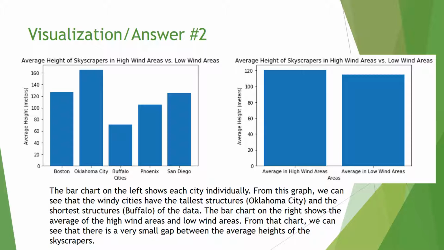The bar chart on the left shows each city individually. From this graph, we see that the windy cities have the tallest structures located in Oklahoma City and the shortest structures located in Buffalo of the data. The bar chart on the right shows the average of the high wind areas and low wind areas. From that chart, we can see that there is a very small gap between the average heights of the skyscrapers.